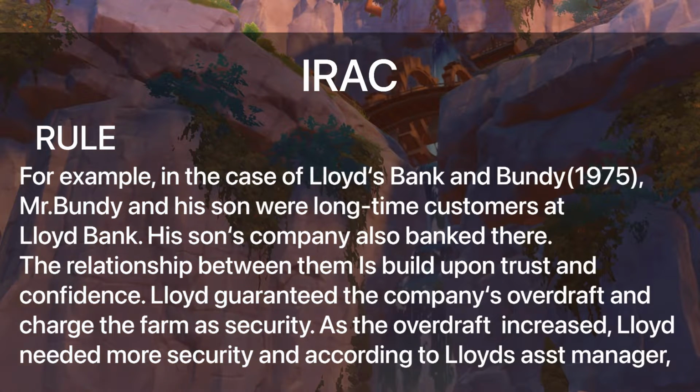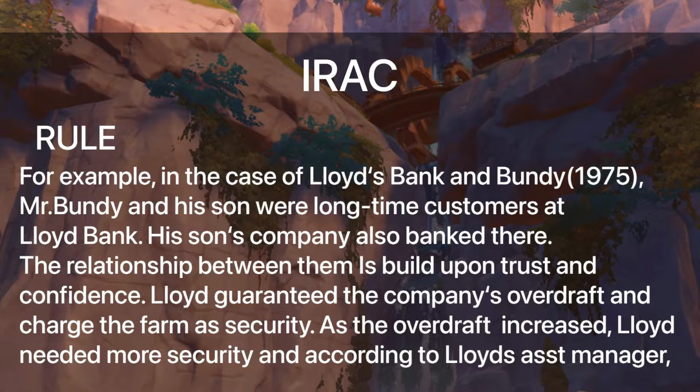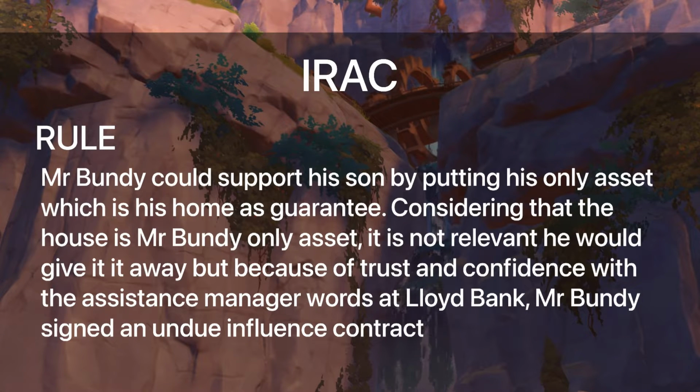For example, in the case of Lloyds Bank v Bundy 1975, Mr. Bundy and his son were long-time customers at Lloyds Bank. His son's company also banked there. The relationship between them is built upon trust and confidence. Lloyds guaranteed the company's overdraft and charged the farm as security. As the overdraft increased, Lloyds needed more security, and according to Lloyds' assistant manager, Mr. Bundy could support his son by putting his only asset, which is his home, as guarantee.